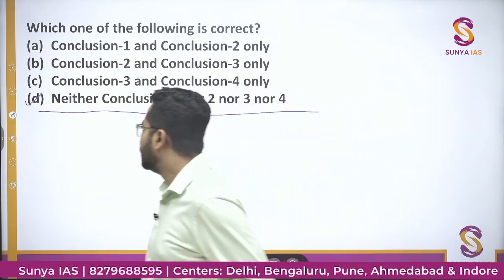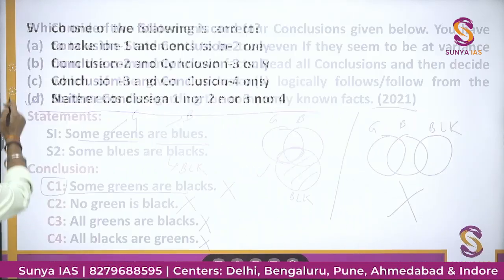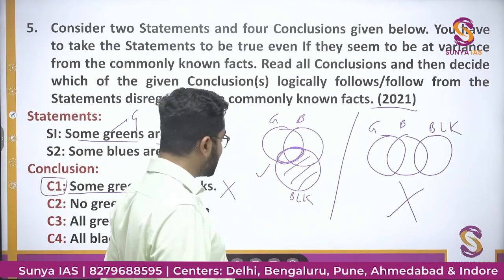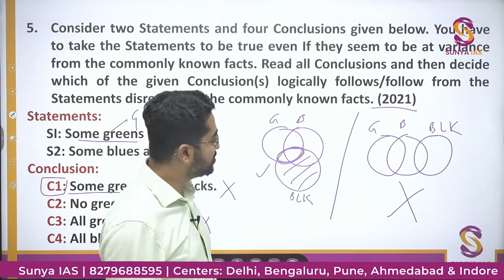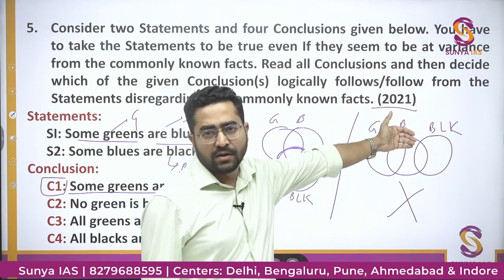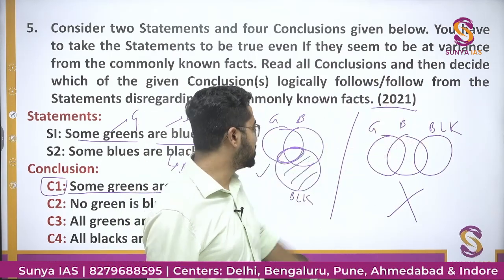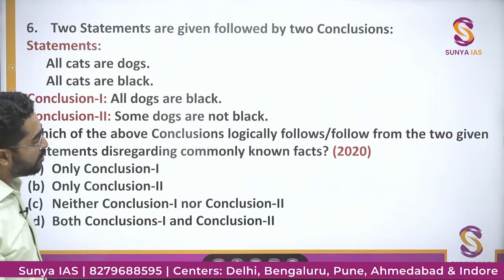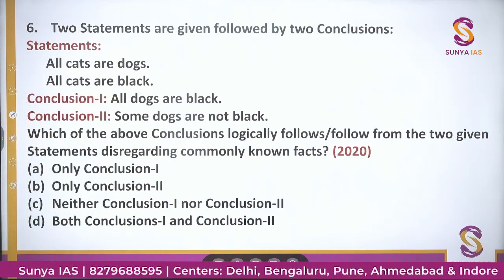Okay, so this was the concept. You can see we'll make a general Venn diagram, we'll see all the other options. Then option 1 was a little bit confusing, so we tried to make a slightly different Venn diagram with a different possibility, seeing this option. Okay, now we'll see this question. This question was asked in the year 2020.